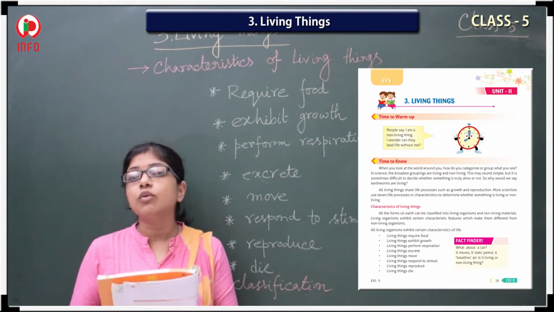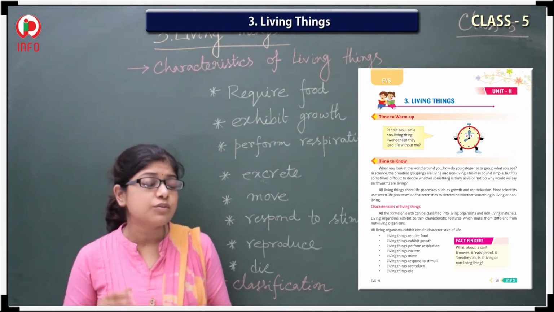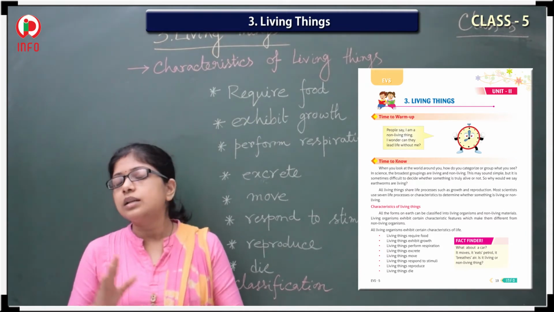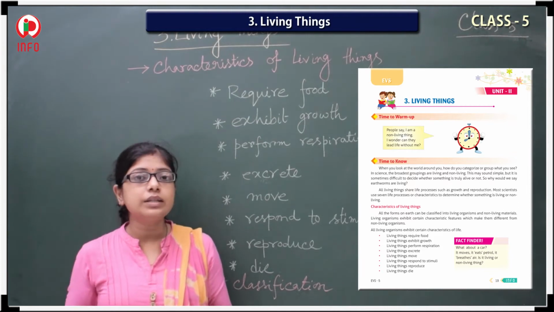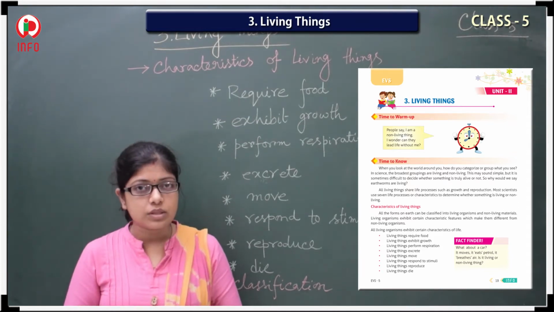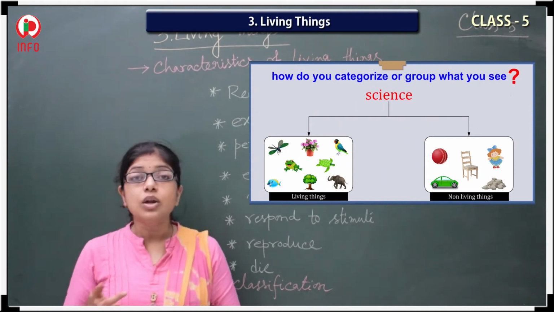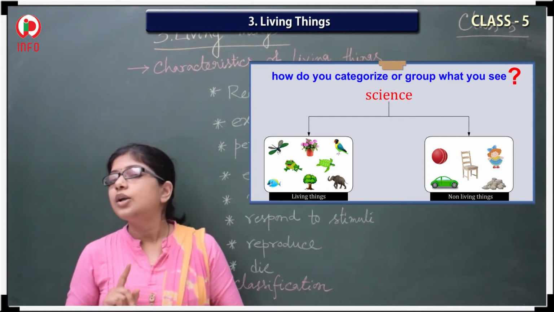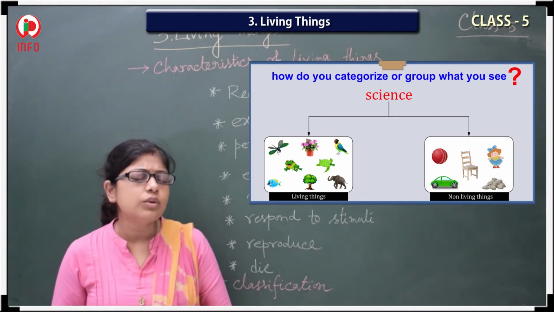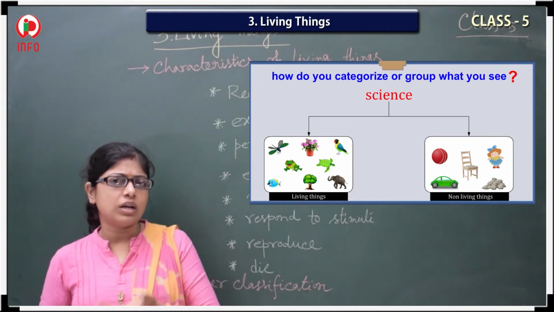Actually, today we are going to discuss the different things. That means first thing is classification. Different things are divided into two categories. One is living things and another one is non-living things. Yes, living things and non-living things. Now you can ask me the question, who are living things, who are non-living things?